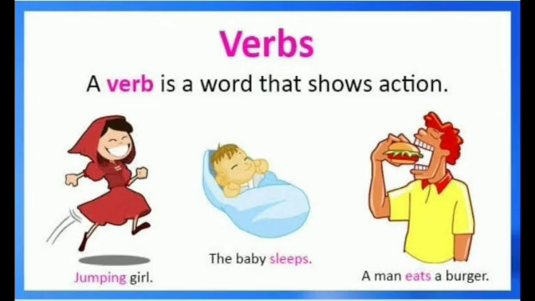A verb is a word that shows the action. It means a verb shows the action that we are doing. For example, "jumping girl" shows how the girl is doing the action of jumping. "The baby sleeps" means the action done by a baby.